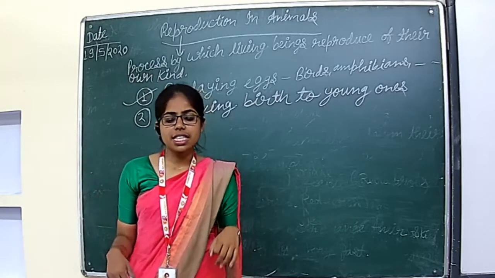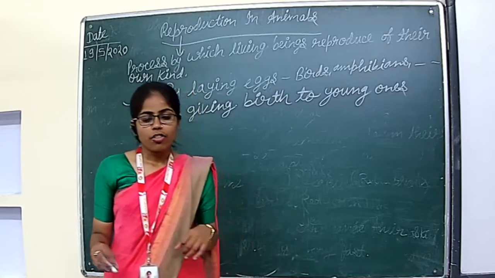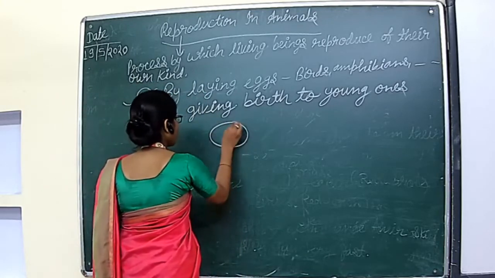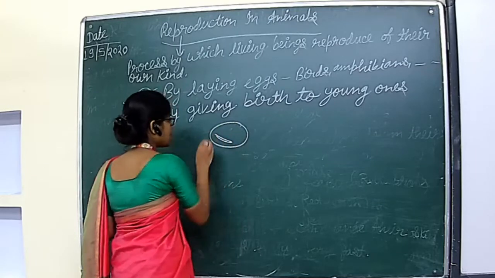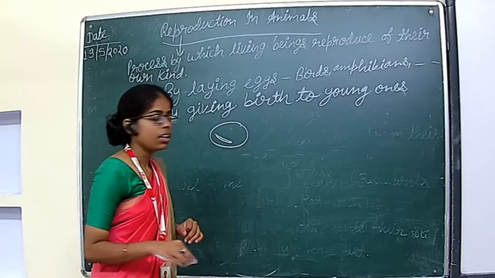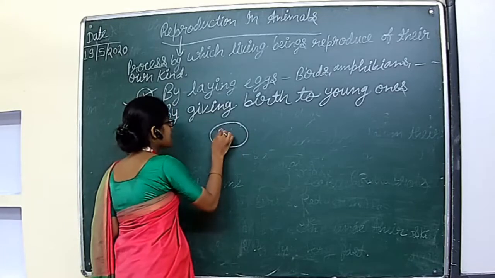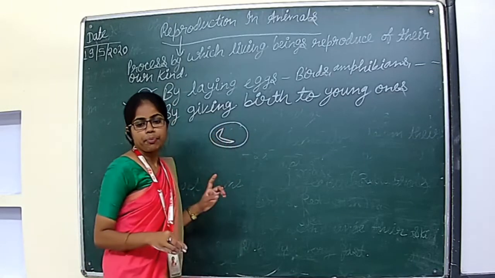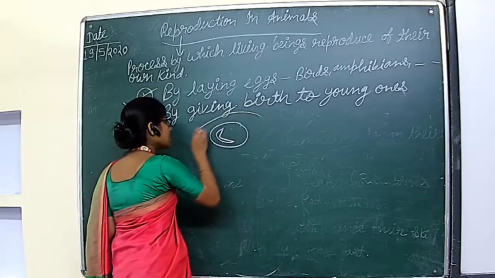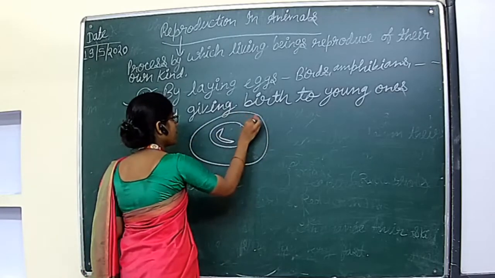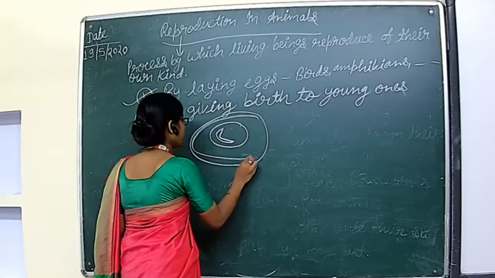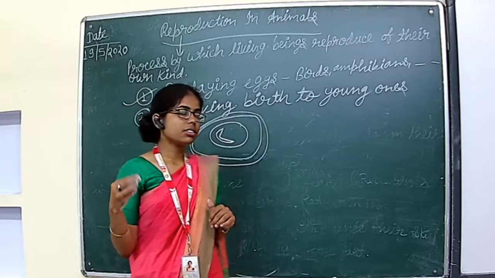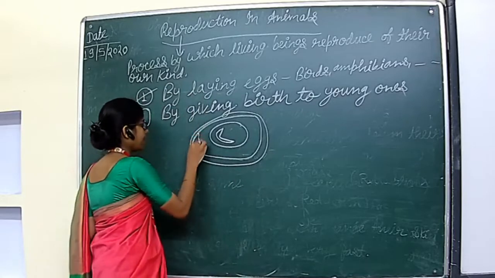And what is the structure of that egg which is produced? Eggs look like this. This is the structure of the egg. We will see all the parts in detail. This is the double membrane. What is the meaning of double membrane? Outer portion is covered with a double layer.